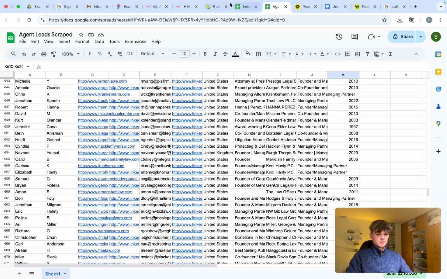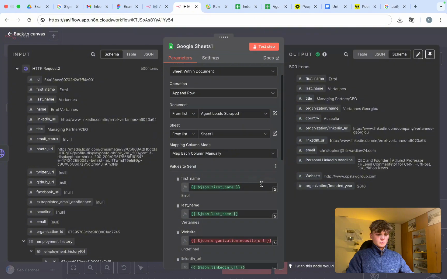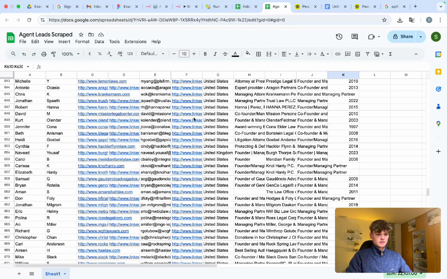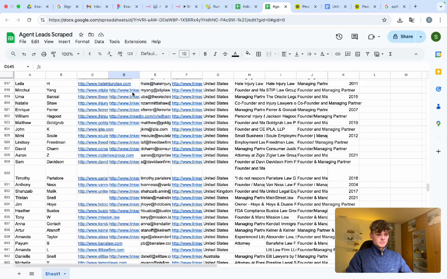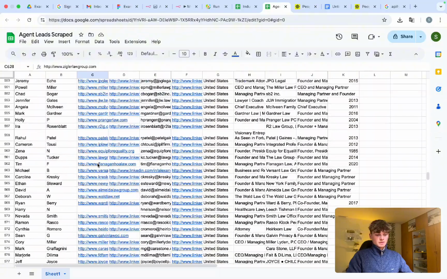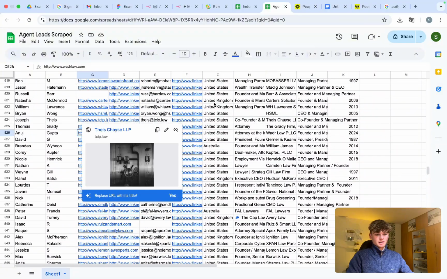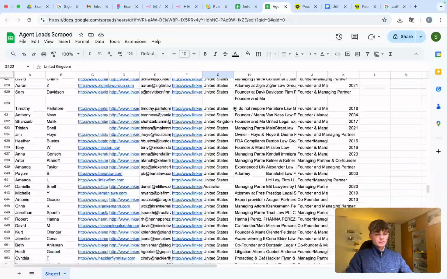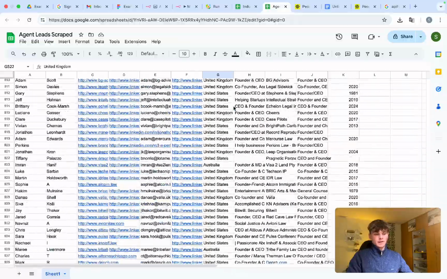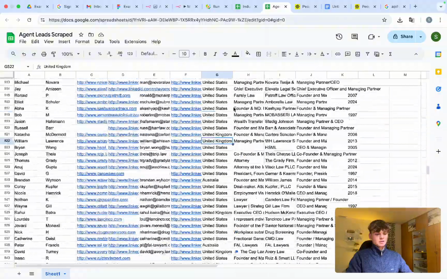And then it also said website was undefined, but the website is also here. It must have said undefined because this specific lead didn't have a website. That's the only thing I can think of as to why that wasn't there. But you can see now we have around 1,000 leads in here, nicely scraped and put into the Google Sheet.